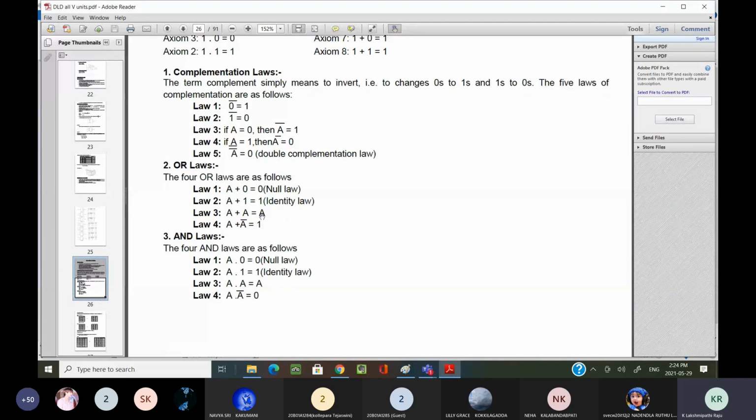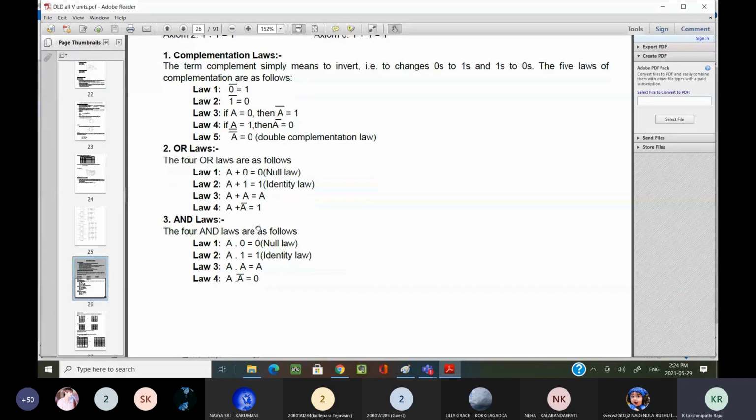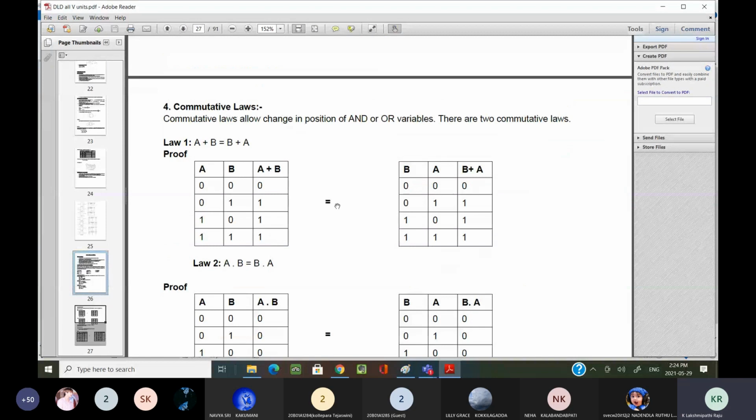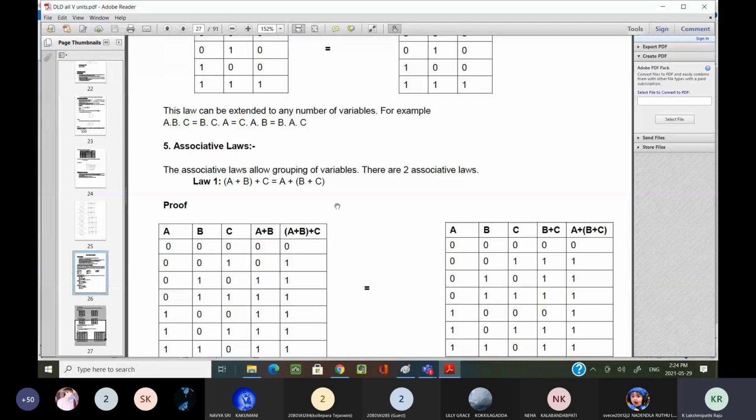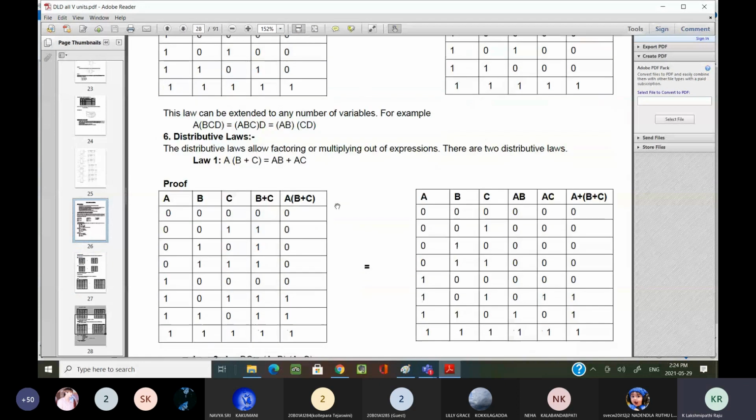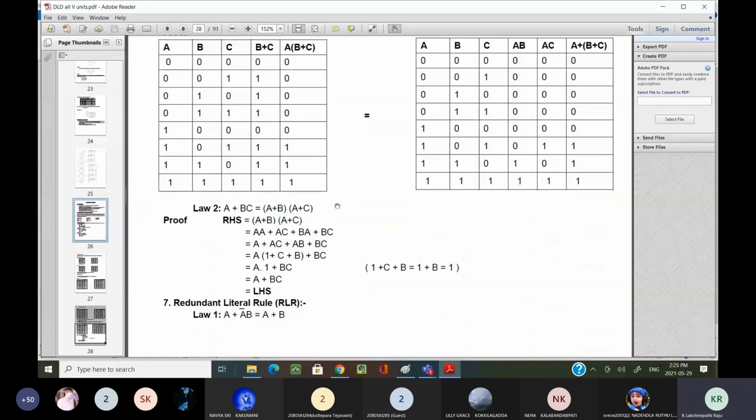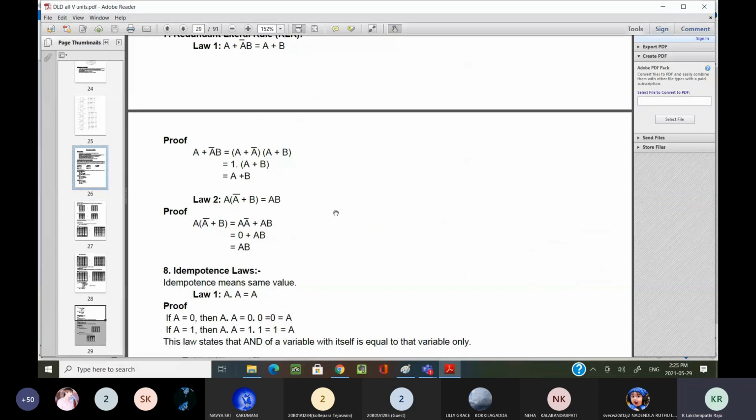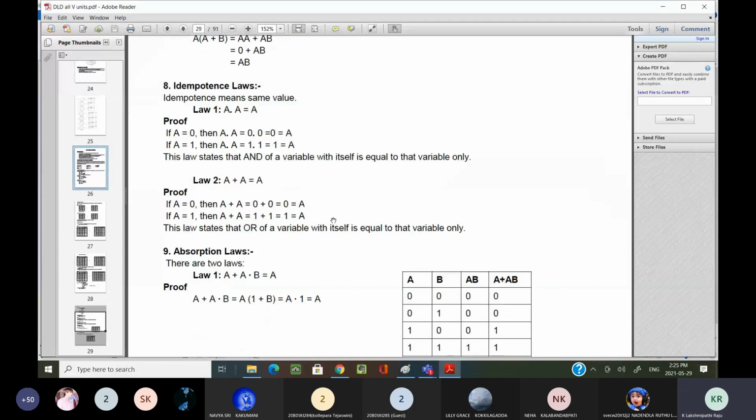Okay, a plus a equal to a. Am I clear on this one? Further, after learning the logic gates, once again I will come back, and then I can show you from the logic gate point of view whether these theorems and laws are proved there or not.